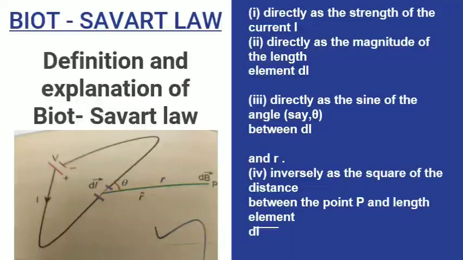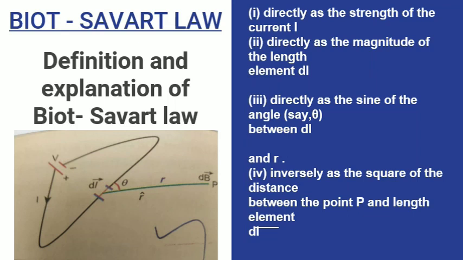Biot and Savart law is an equation describing the magnetic field generated by a constant electric current. After the discovery of Oersted, both Biot and Savart did quantitative experiments on the force experienced by a magnet kept near the current carrying wire and arrived at a mathematical expression that gives the magnetic field at some point in space in terms of the current that produces the magnetic field. So the Biot-Savart law equation relates the magnetic field to the magnitude, direction, length and proximity. Proximity is nothing but the closeness of the electric current.